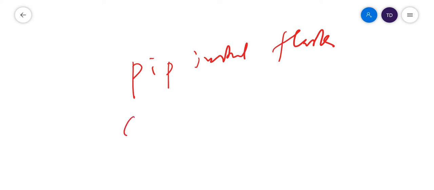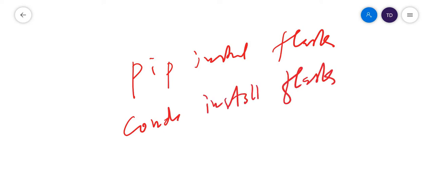So I have done conda install Flask. You can try Anaconda as well. On top of that, you can install TensorFlow, Keras, everything. So you can use conda install Flask, then Flask will be installed. These are the steps you can follow.